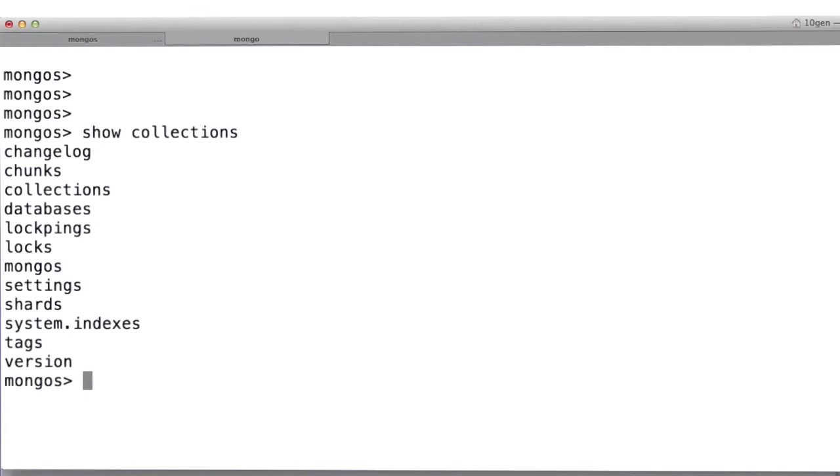And the final piece that we're going to cover here, we're not going to go through all of the individual collections, we're just picking out the ones that are sort of interesting. And one of the things that I mentioned to you before is that all of the config databases are supposed to be identical. And in fact, there is a consistency check done on a regular basis to make sure that all of the config databases are identical across the config servers.